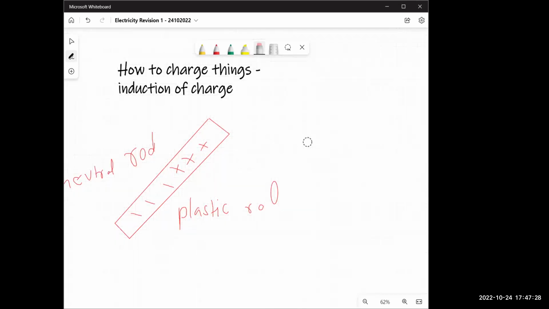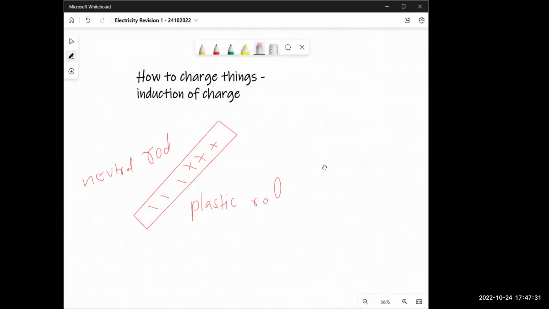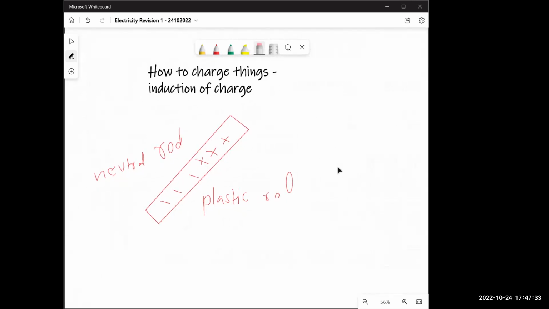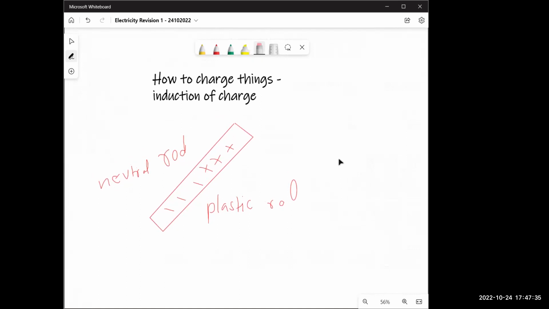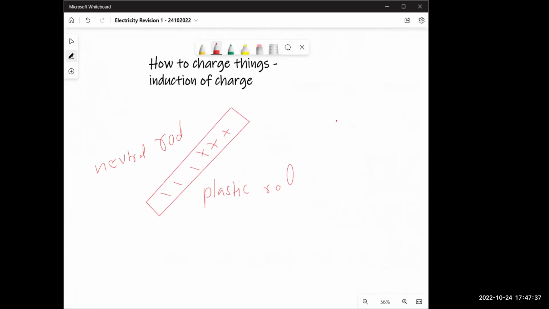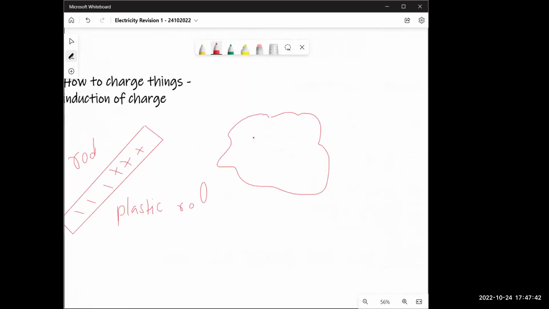Now what happens is I can do one thing. Let's say I'm going to take something called wool. And there's one property of wool.